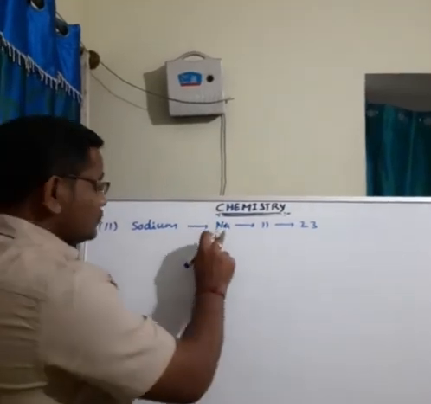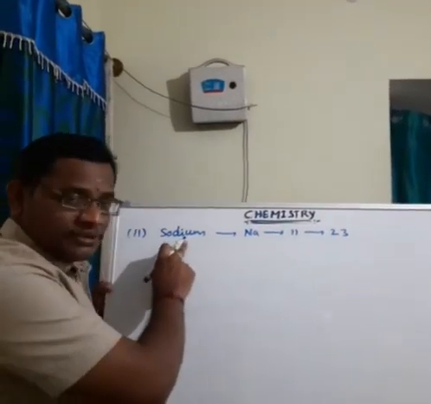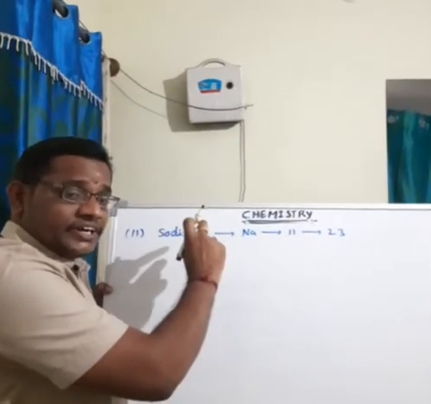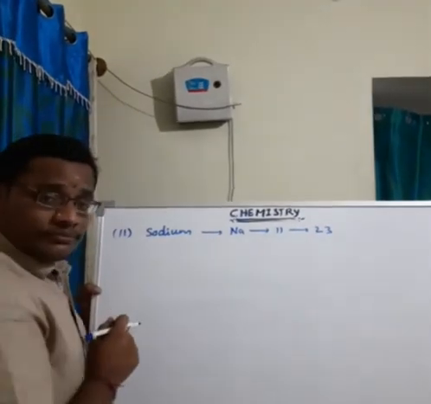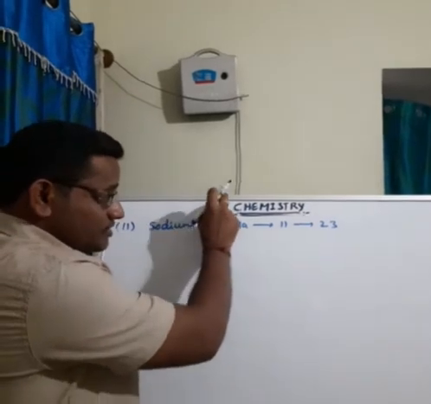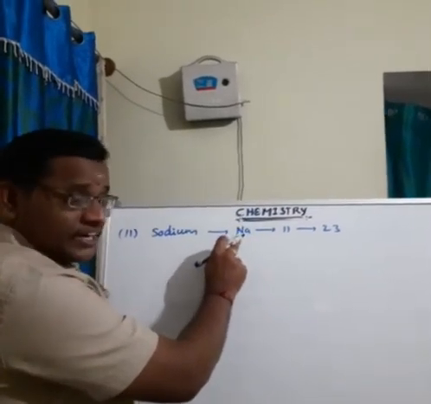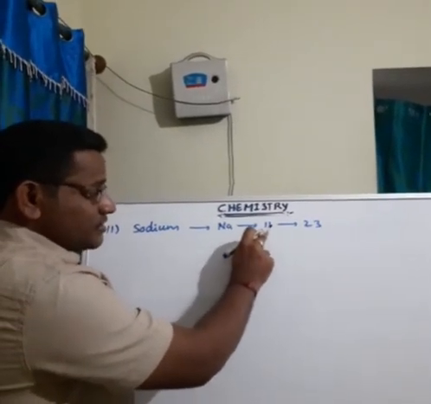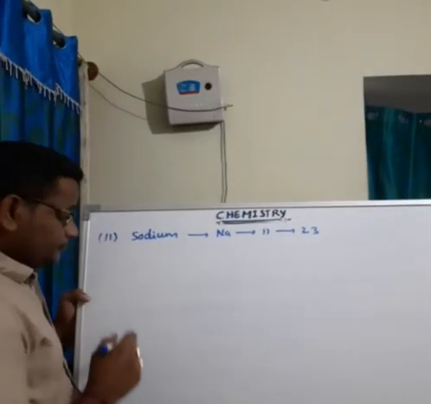Because the Latin name of sodium is natrium, the symbol is taken from that word. So sodium's Latin name is natrium, and based on that name they take the symbol Na. Atomic number is 11, mass number is 23.